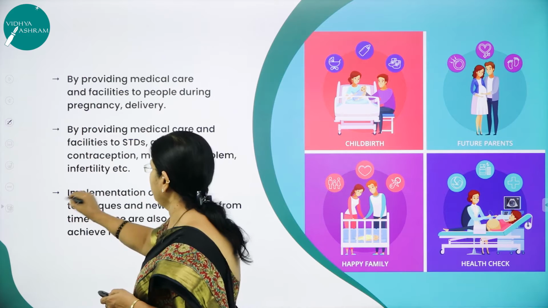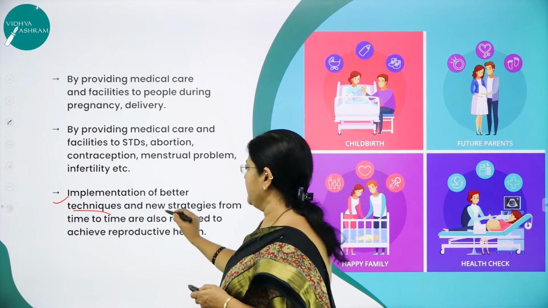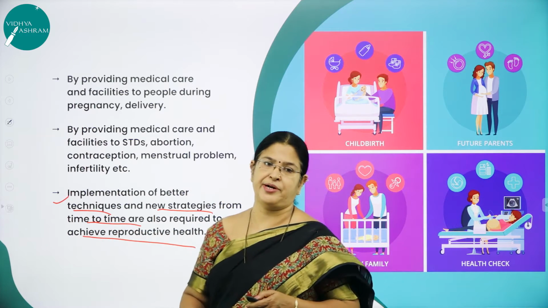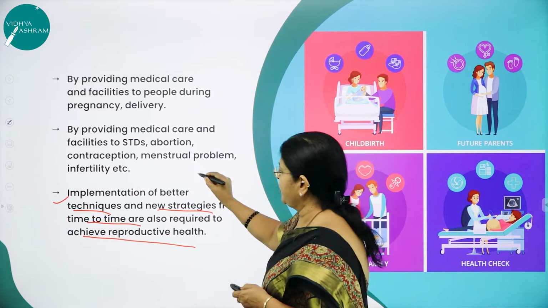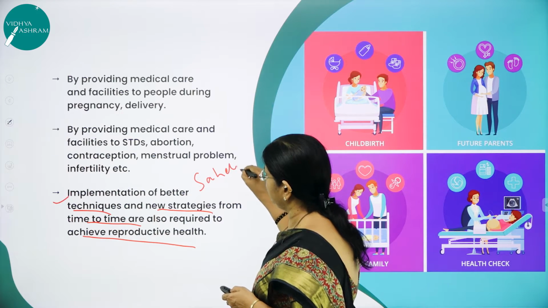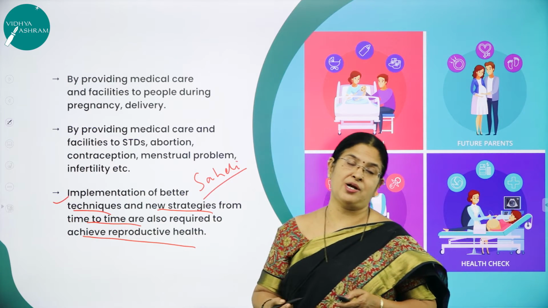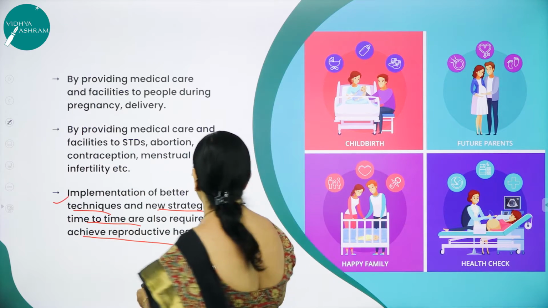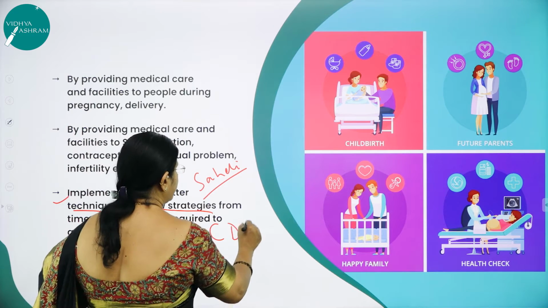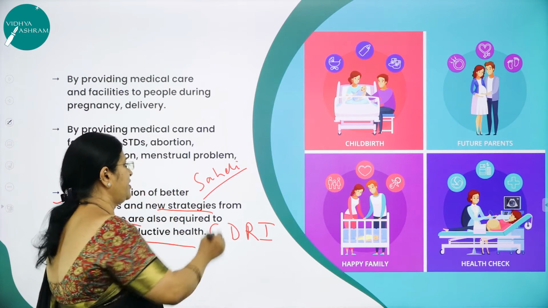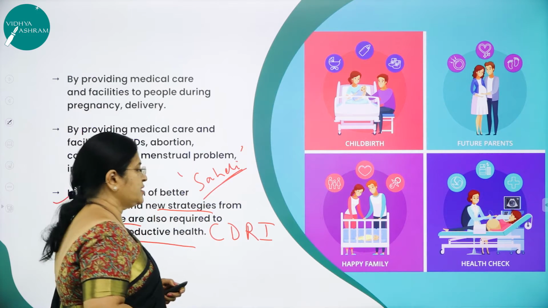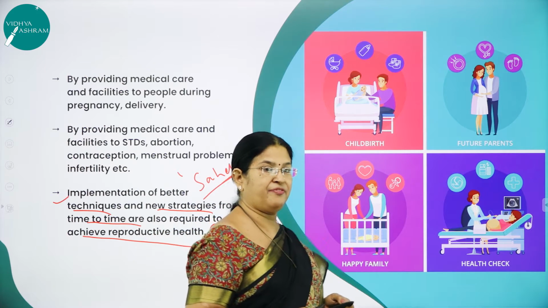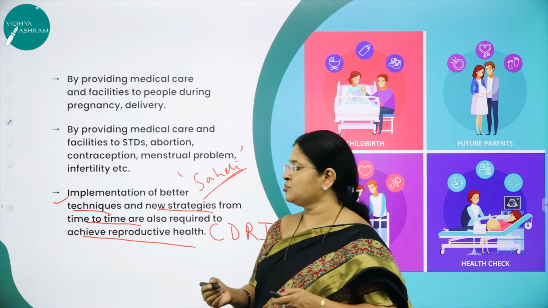Right. Next, implementation of better techniques, as I said, and new strategies from time to time are also required to achieve what? Reproductive health. You might have come across a very famous oral contraceptive called Saheli, which is non-hormonal and non-steroidal, developed by CDRI, Central Drug Research Institute. This is a very important contraceptive, which is non-hormonal and non-steroidal. So it will not have any side effects on the person who uses these oral pills.